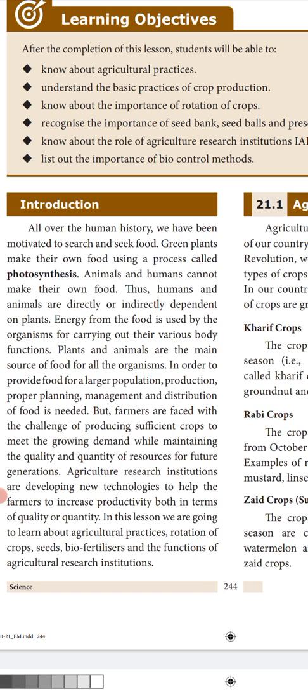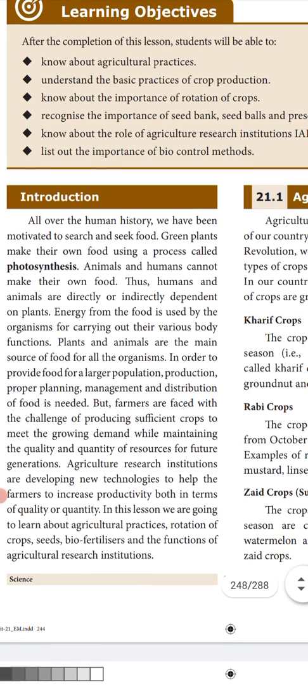If the animals take in proper food, they will be healthy, and then we can eat them. Even carnivorous animals require herbivorous animals. When plants are there, herbivores can take their food and be healthy, so the carnivores can hunt them and eat their prey. So human beings and all the animals are directly or indirectly dependent on plants.